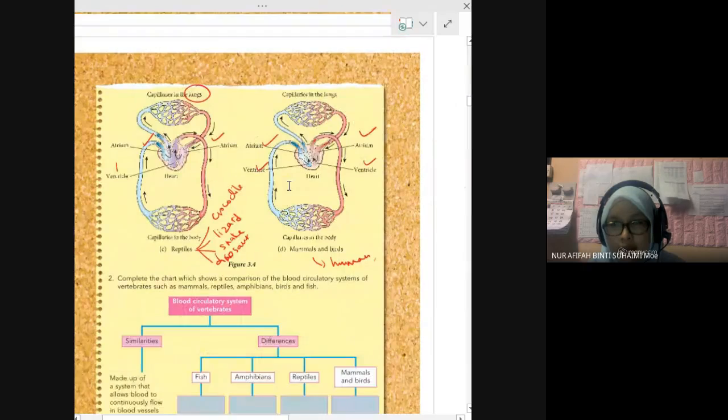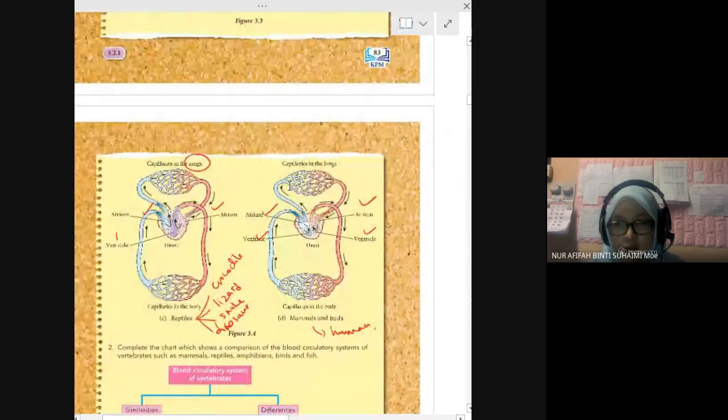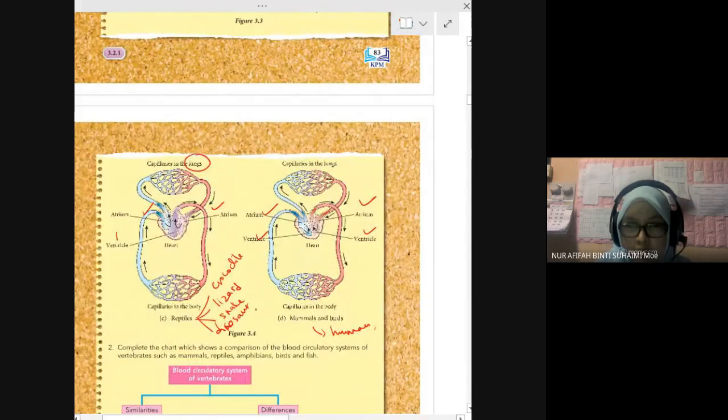Okay, next, reptiles. Reptiles have two atrium and one ventricle. There is no separation in the ventricle, so it has one ventricle and two atrium.